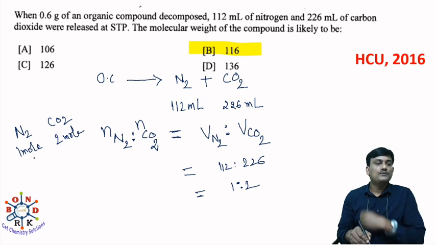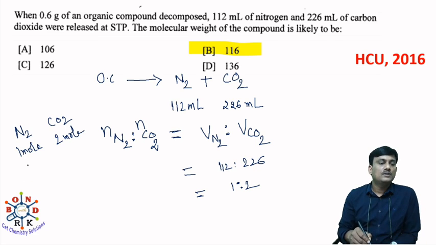In 1 mole of N2 you have 2 N atoms, it's N2. And in 2 moles of CO2 you have C2O4, 2 carbons and 4 oxygens. Then what is the formula you will get? C2N2O4.